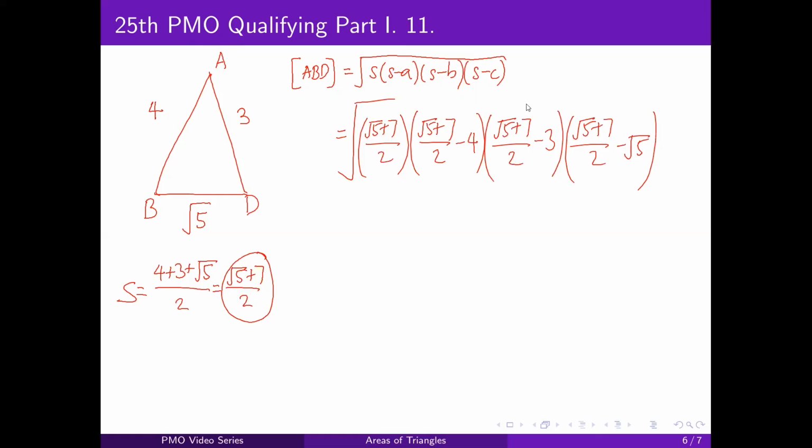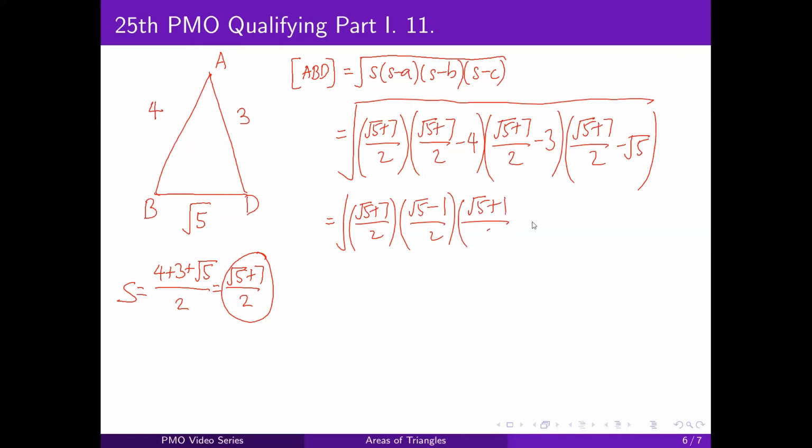And if we simplify each of those fractions, we'll get this one, it stays the same. Square root of 5 minus 1 over 2. Square root of 5 plus 1 over 2. And negative square root of 5 plus 7 all over 2.